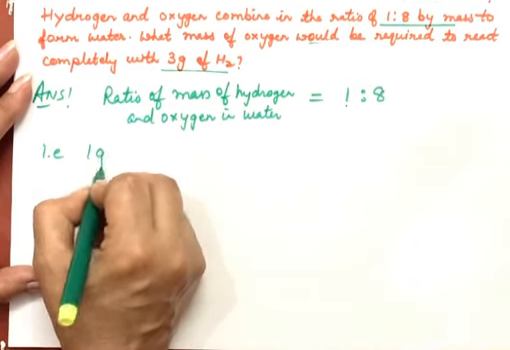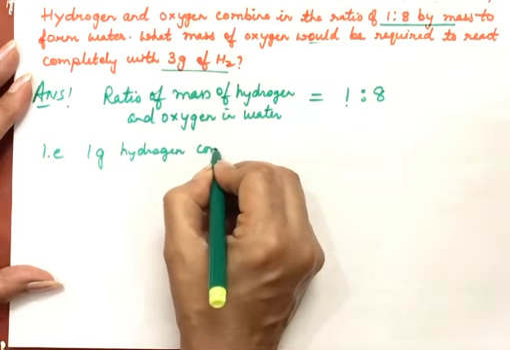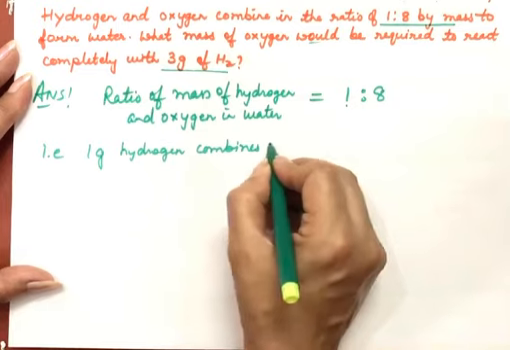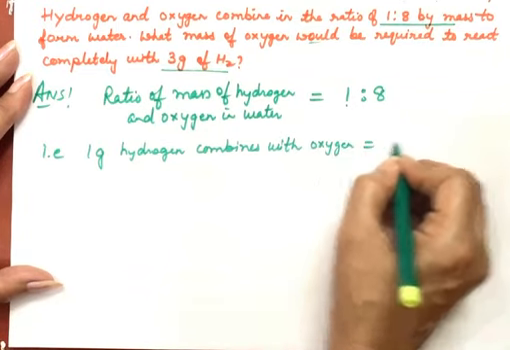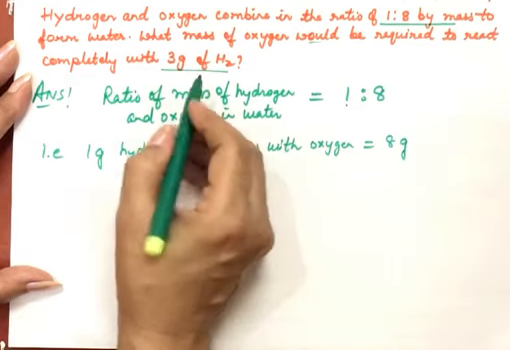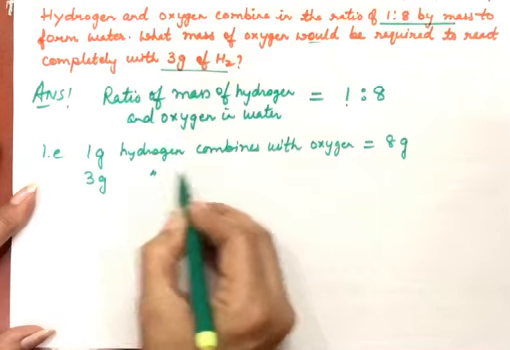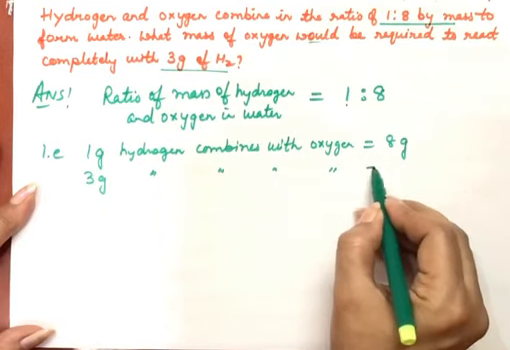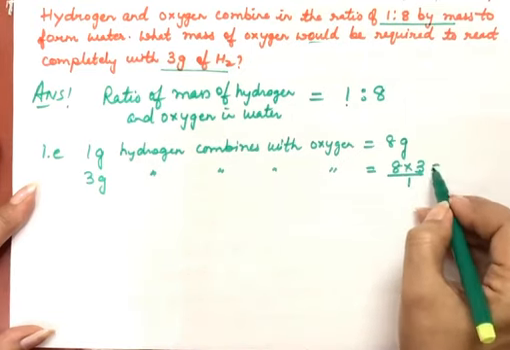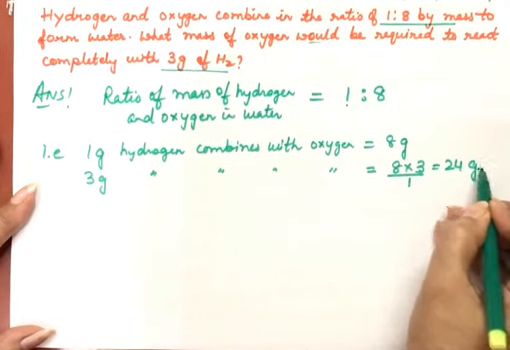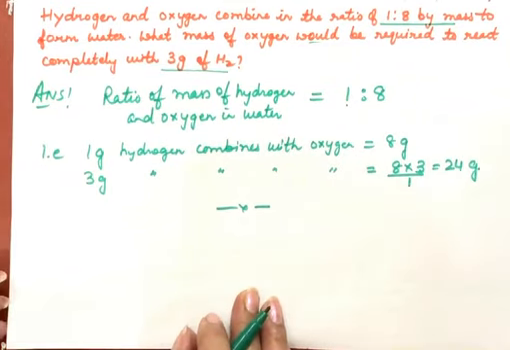This is 1 gram hydrogen combines with oxygen equal to how much? 8 grams. And in the question it is given, we are taking 3 gram of hydrogen. So if 3 gram hydrogen we take, how much of oxygen is required? So just a unitary method, 8 into 3, this is equal to 24 grams. So 24 gram of oxygen is required to combine with 3 gram of hydrogen.